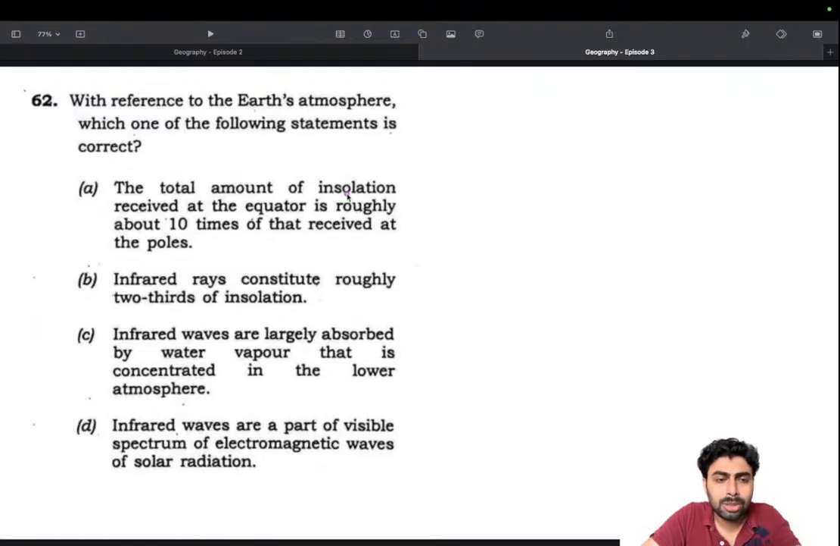So the total amount of insolation received at the equator is roughly about 10 times of that received at the pole. Strictly factual, I have absolutely no clue. So that leaves me with elimination. So I should be going through the options and I should be eliminating. That should be the approach.